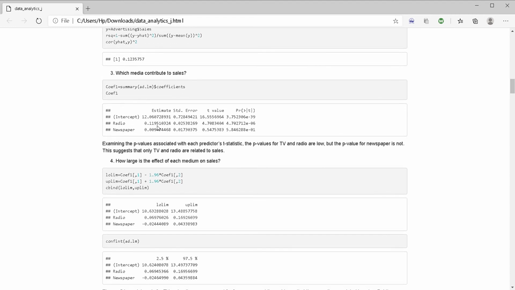For that we're going to find out the coefficients of our linear model, which comes out like this: the intercept, the standard error, and the t value, and from the t value we are calculating the p values for all three medias. From the p values of all three medias in the above coefficients, we find that the p values for the TV and the radio are low, which means the TV and radio are highly significant, but the newspaper does not come out to be highly significant. So newspaper is not contributing to our linear model, so we are going to remove it.